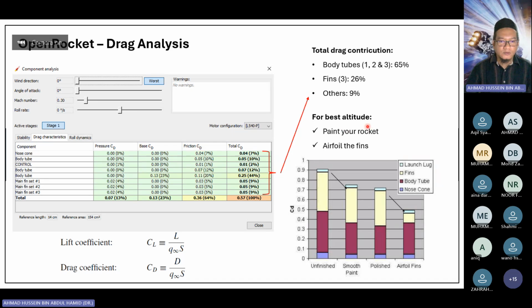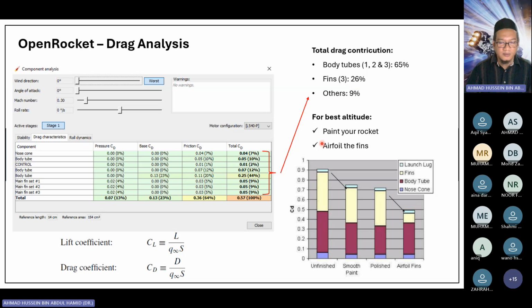One of the ways is to make sure the surface of your rocket is smooth, because we can minimize the friction drag by reducing the roughness of the surface. So the best way is to paint your rocket. As you apply paint, the surface will become smooth, and when your surface is smooth, the drag will be minimized. Another contribution of drag comes from the fin. The fin also contributes 26%. One of the ways you can reduce the drag of the fin is by using airfoils for the fin.